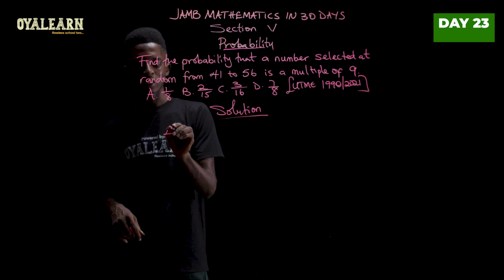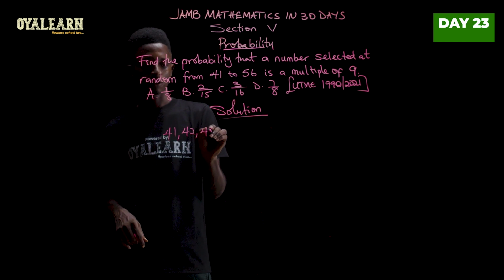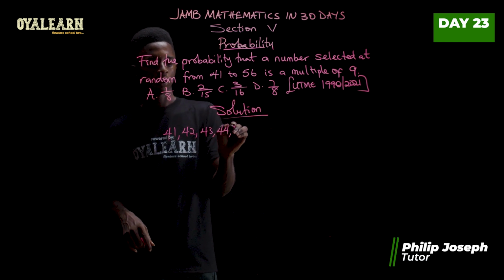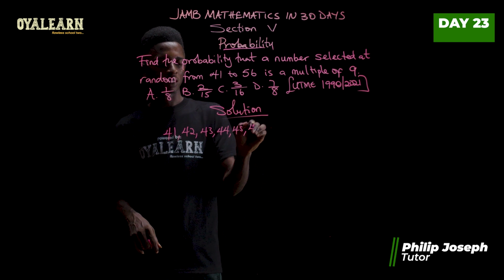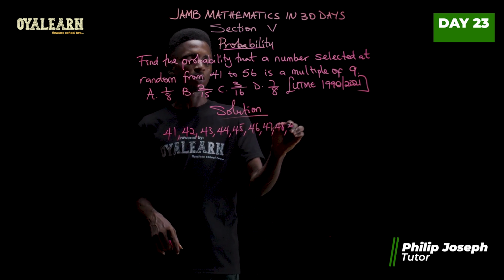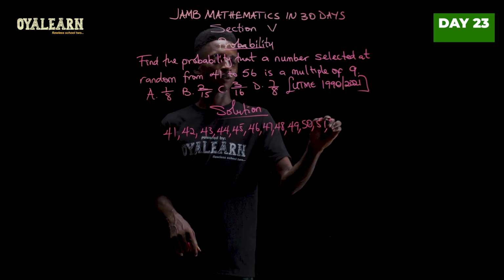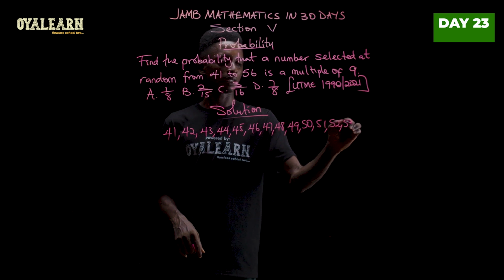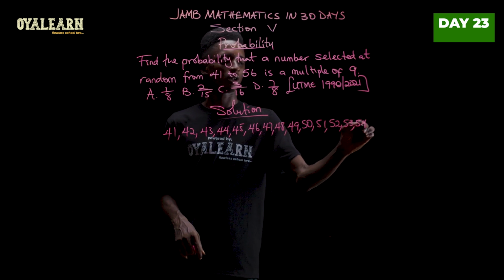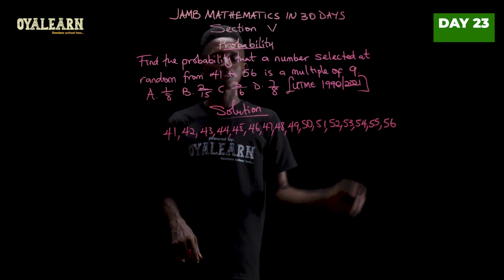So that is, the numbers we are dealing with are 41, 42, 43, 44, 45, 46, 47, 48, 49, 50, 51, 52, 53, 54, 55, and 56.